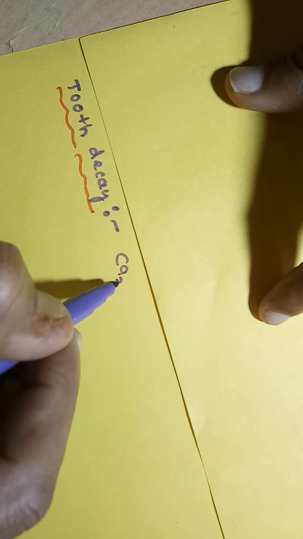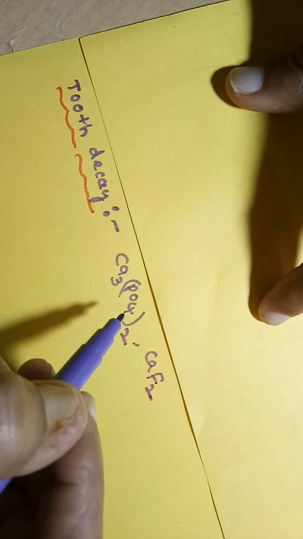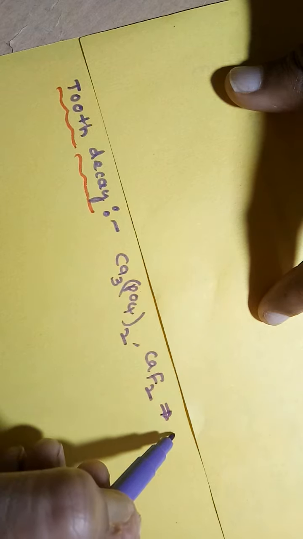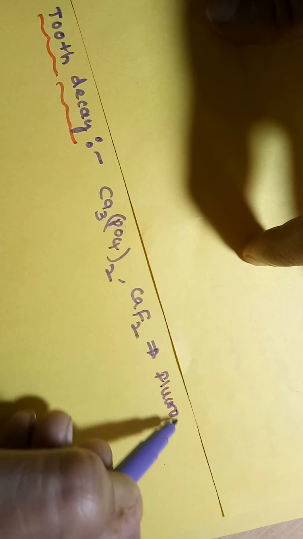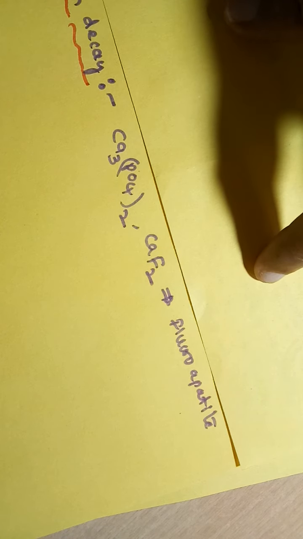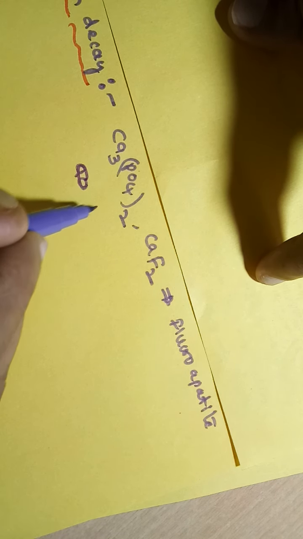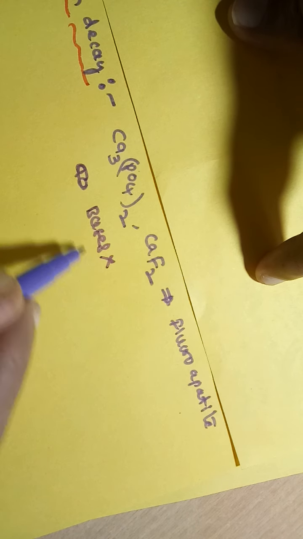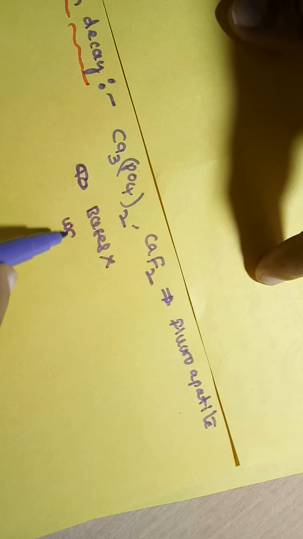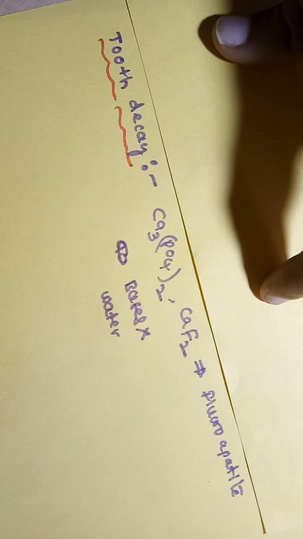The composition of the enamel layer is a mixture of calcium phosphate and calcium fluoride. This mixture is called fluoroapatite. This is a very strong material. It is not dissolved in bases, and it is not dissolved in water, but it is able to dissolve in acids.